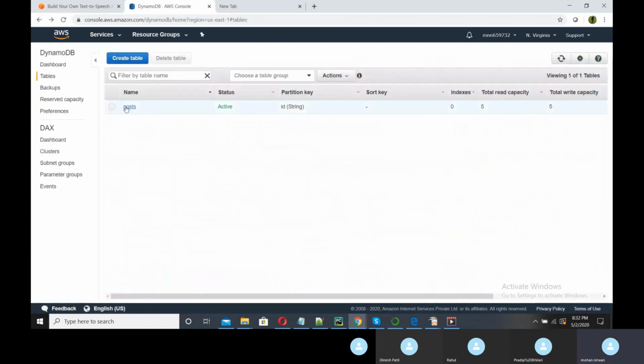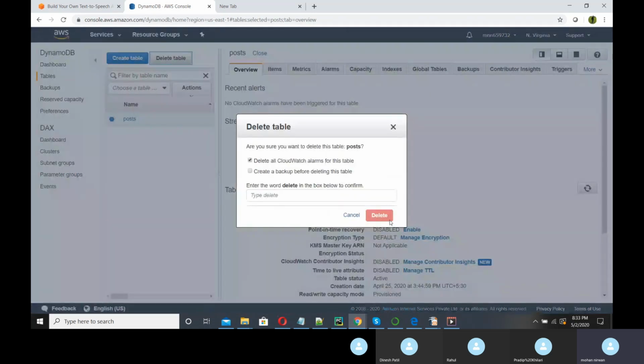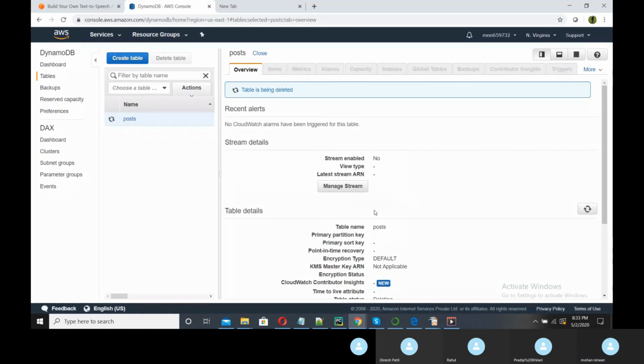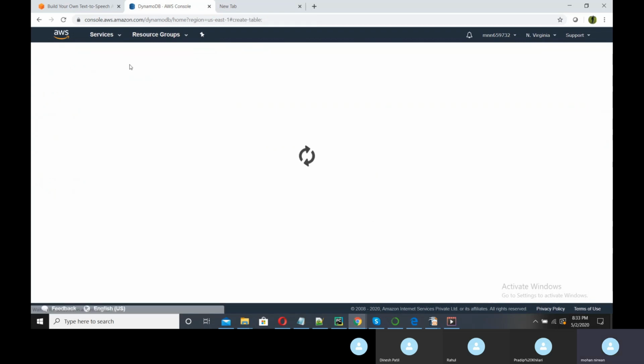I think the post table is already there, so for you I will delete this table and create it again. Creating a table is very easy.